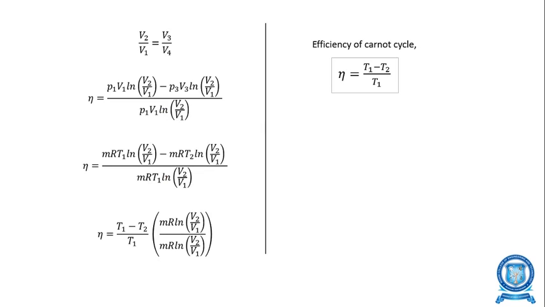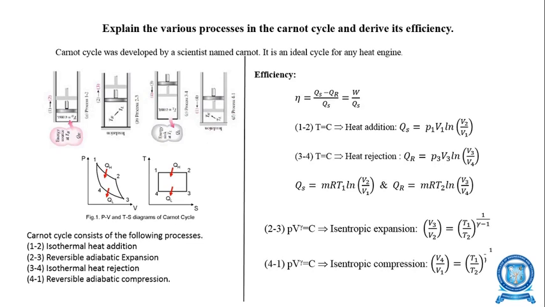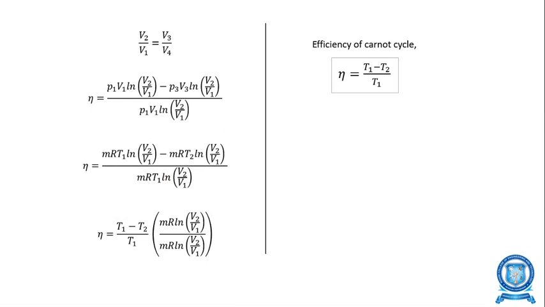Now, instead of the efficiency formula, we are substituting all the values. Here the efficiency formula is Qs minus Qr divided by Qs. So instead of Qs and Qr, we put P1 V1 ln V2 by V1 minus P3 V3 ln V3 by V4, divided by P1 V1 ln V2 by V1. Here we have substituted all the available values.